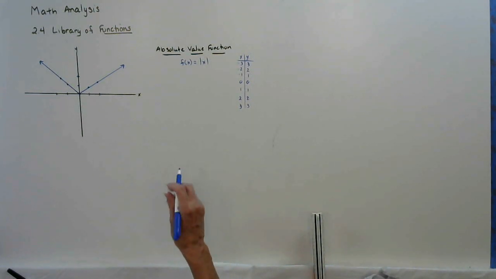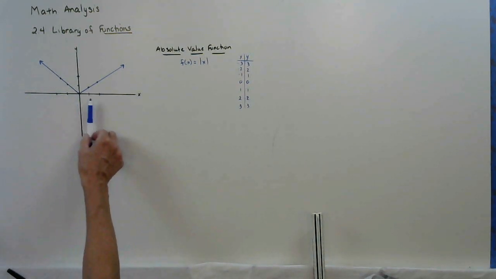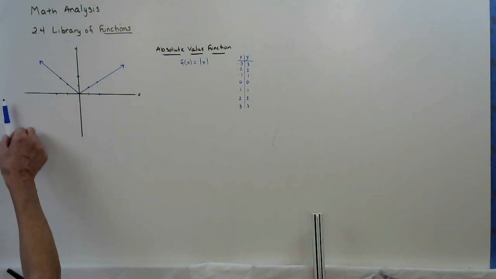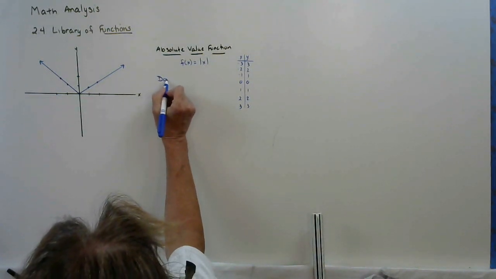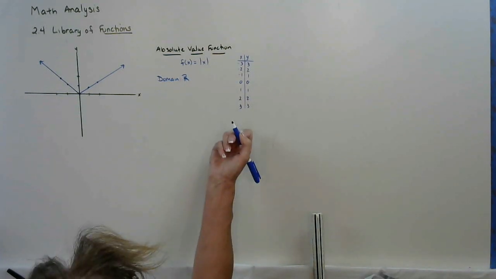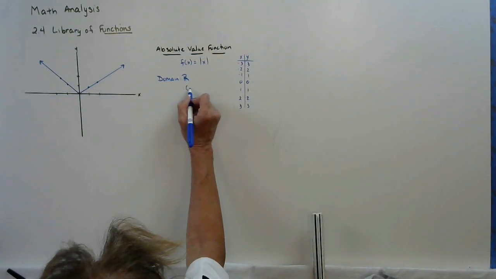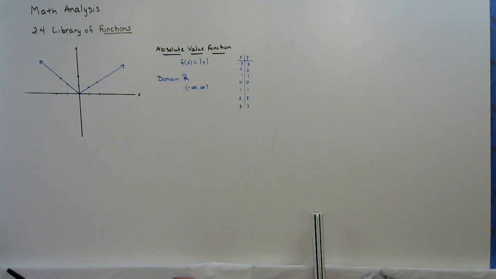Yes. Or you can look at the graph. As I go from left to right, no matter where I am, there's always a point that's on the graph. So the domain is all real numbers.